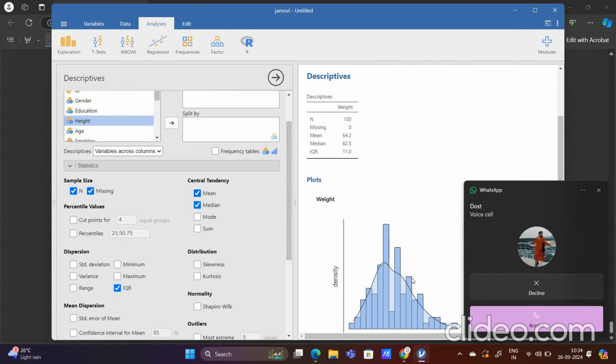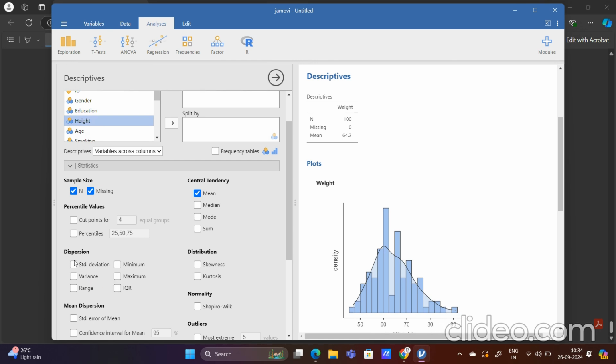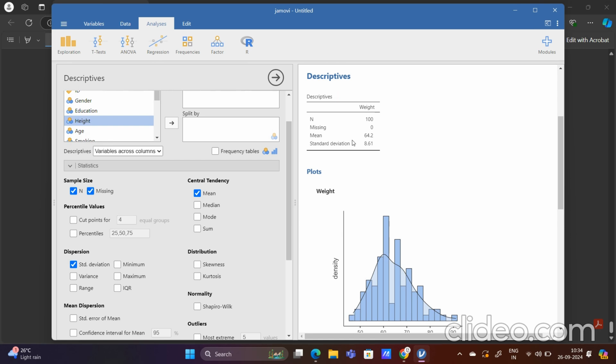We will remove the median here, and the measure of dispersion will be SD. As you can see, we will select SD, and mean and standard deviation are being given. So in this way we can at first check whether the data is normally distributed or not. If the data is numeric and normally distributed, we will take the mean as the measure of central tendency, and the SD as the measure of dispersion, and if it is not normally distributed, we will take median as the measure of central tendency and IQR or interquartile range as the measure of dispersion.